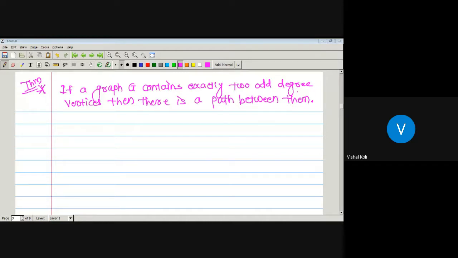We will assume U and V are any two odd degree vertices in a graph G. So see the proof.